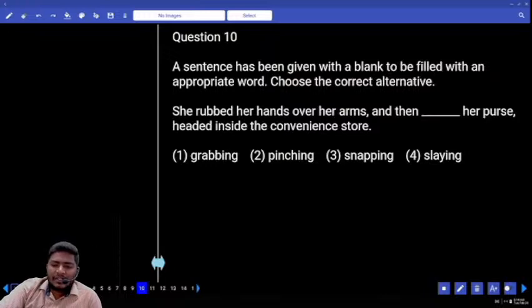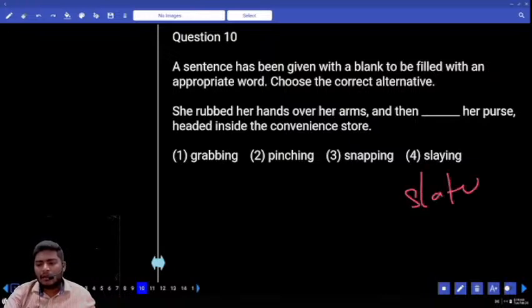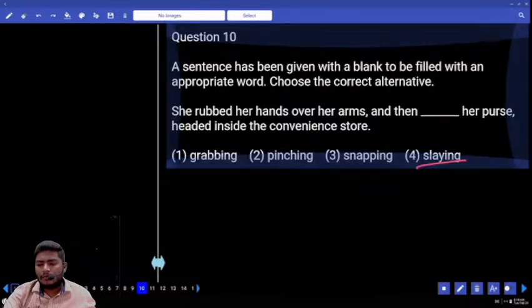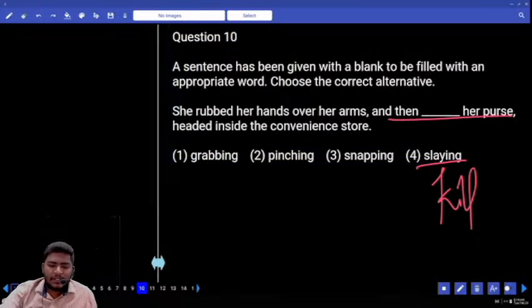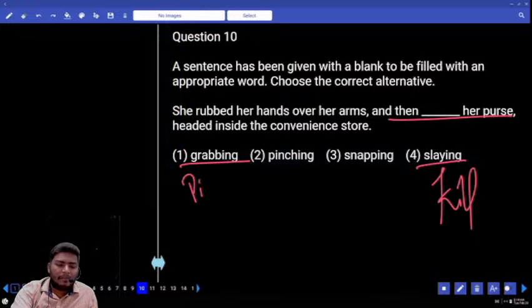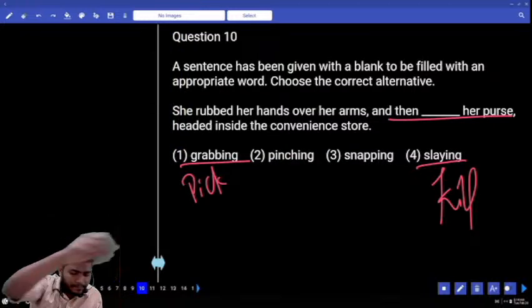She rubbed her hands over her arms and then dashed her purse, headed inside the convenience store. Grabbing her purse, pinching her purse, snapping her purse, slaying. You know, slay, slaughter. Slay or slaughter is to kill. What did she do with her purse? She grabbed the purse. Grab is nothing but pick the purse, take the purse and go.